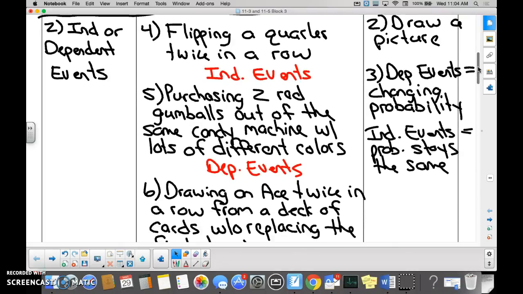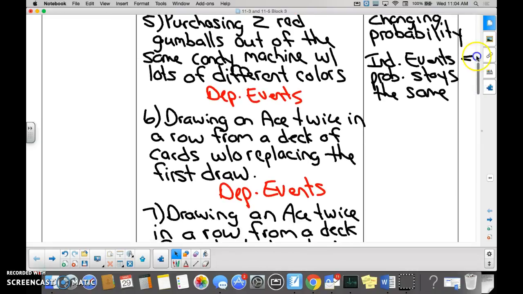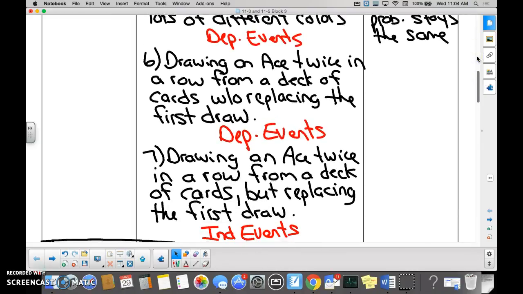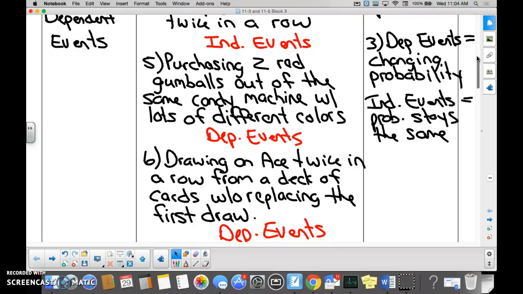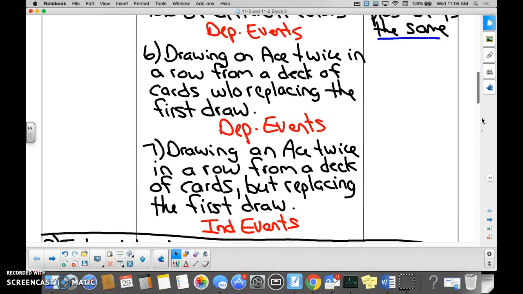Main idea number 2 was just examples of independent or dependent events. It would be in your benefit to read through those. I love the cheat sheets on number 2. We said that dependent events are going to have changing probability. Independent events are going to have the exact same probability. So flipping a quarter, if I flip a quarter one time, what's my chance of getting a head? 1/2. If I flip the quarter a second time, what's my chance of getting a head? 1/2. So with independent events, the probability is going to stay the same. Dependent events, it's going to change. It's one of my favorites of the year.